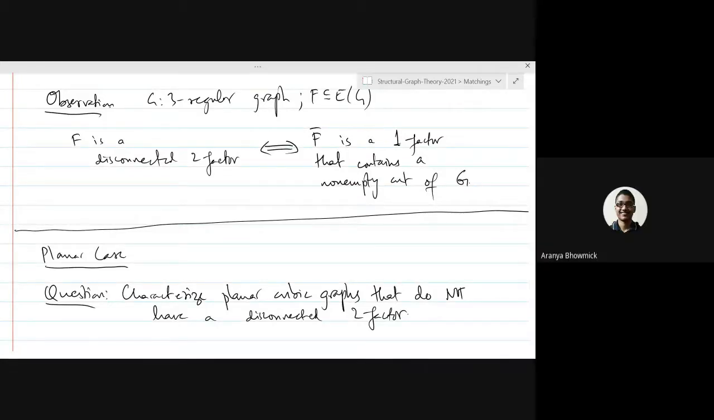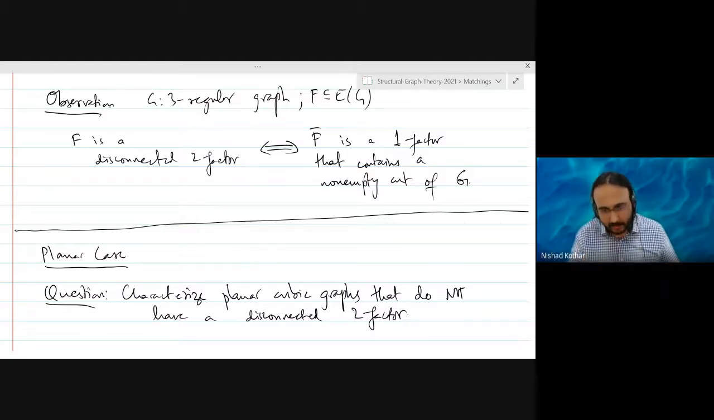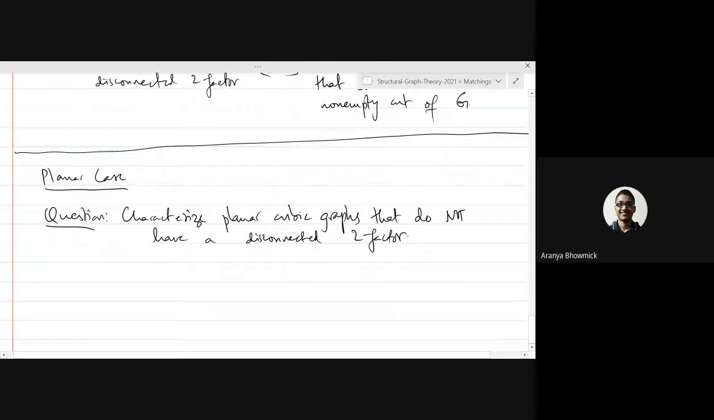So sir, I just have a question. Suppose G is a planar cubic graph that does not have a disconnected two factor. You are saying that mathematicians have obtained characterizations for such graphs G. Right, exactly. So if G has a two factor, then that must be connected. Every two factor is Hamiltonian. So we can say that G is Hamiltonian if and only if G has a two factor, right?